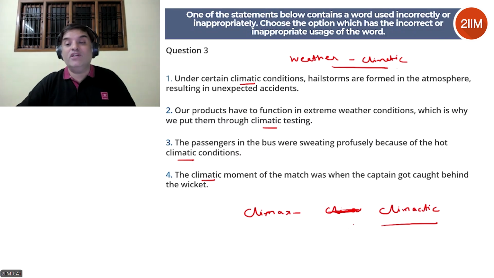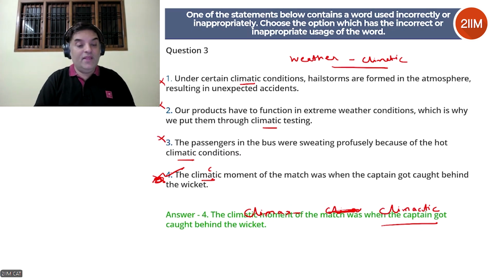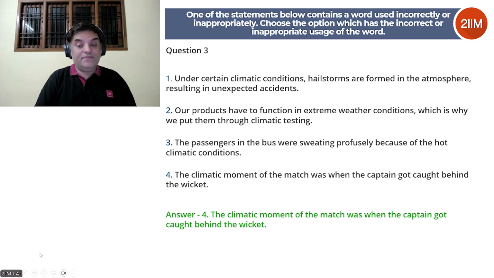That's climatic, the first one without a C after A. Here you have a C after A, so it's climactic. So this is connected to weather, climatic. Climax is connected to climactic. So therefore this is wrong. This should be climactic, a commonly confused word. So the answer, sorry, this is not wrong. This is the correct answer because we're looking for the incorrectly or inappropriately used word. So this is wrong. 2, 3, 4 is the answer. And you can see it here. So remember that climatic versus climactic. Climatic is weather, climactic is climax.